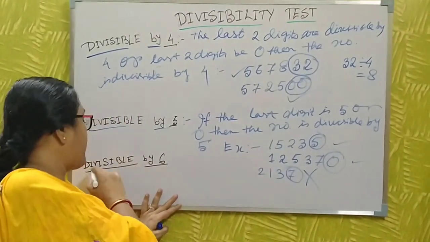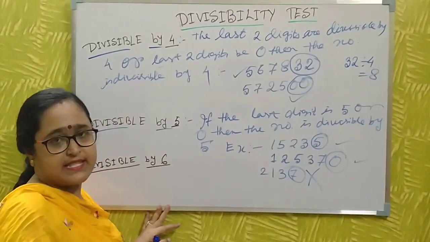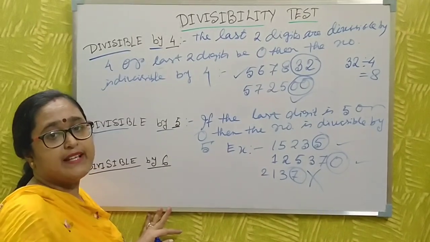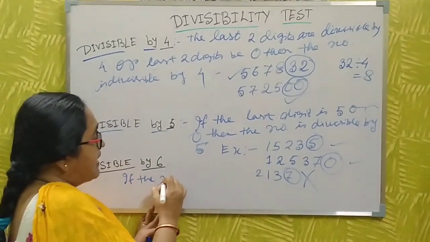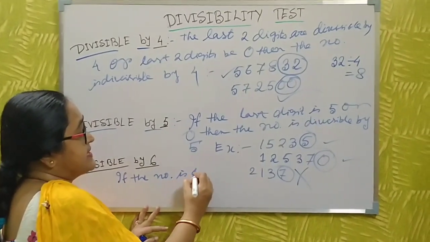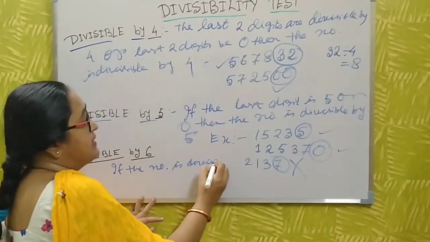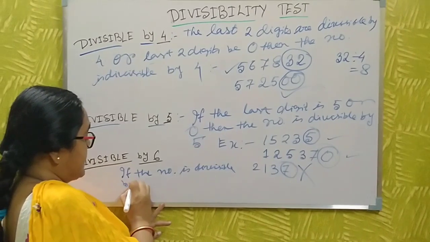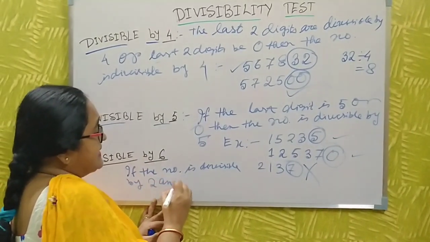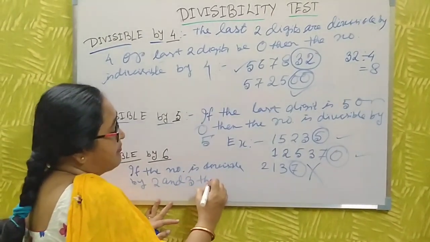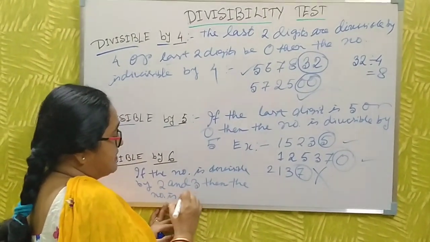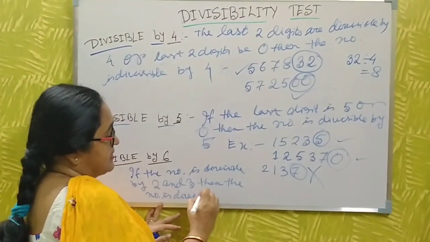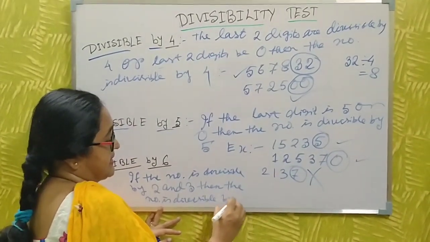Now I discuss divisibility by 6. If the number is divisible by 2 and 3, then the number is divisible by 6.